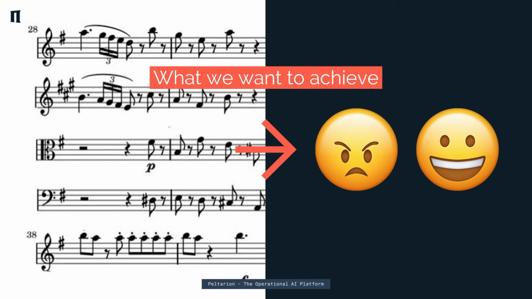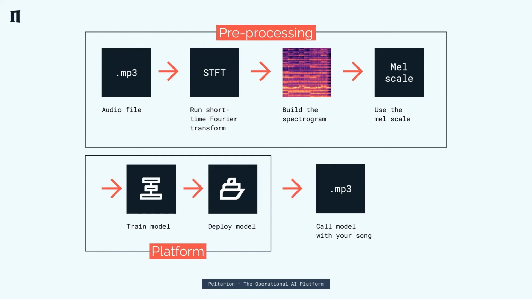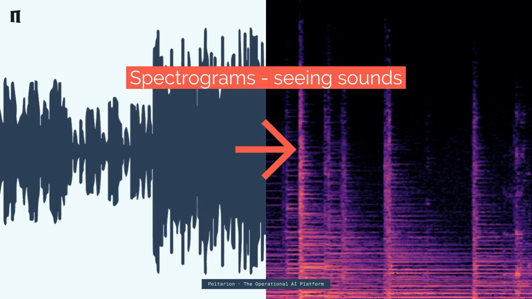Just a reminder, what we want to achieve is going from an audio file or some music and getting the moods out of that, whether it's a happy song or a sad song or whatever. You can actually use the raw audio file and its samples if you want to, but usually we get much better performance if we first translate that audio file into something called a spectrogram, which can in turn be interpreted as an image that we can use as input to our model. So let's have a look at what a spectrogram is.